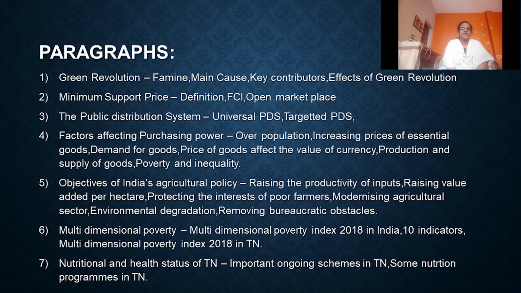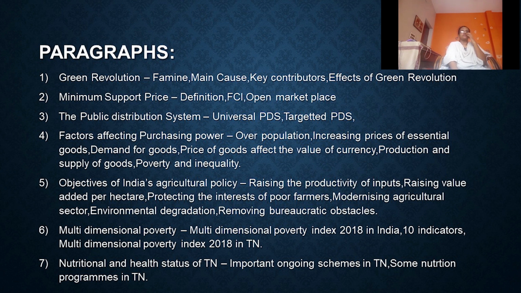And the second paragraph: explain minimum support price. It is a price fixed by an expert group for a particular crop by considering various costs involved in the cultivation of that crop. After announcing the MSP, the state will open procurement centers in places where these crops are widely grown. With the implementation of MSP, farmers are certain about the price they would get at the end of the crop season.